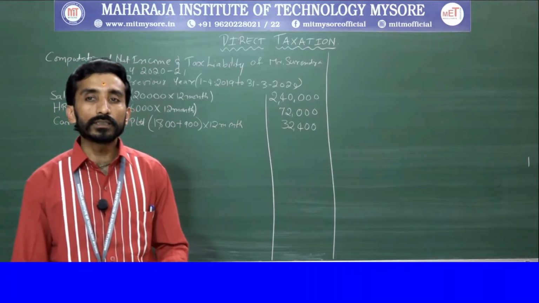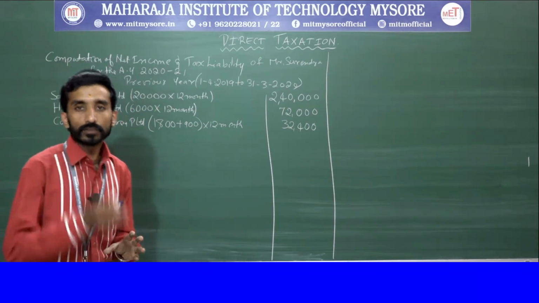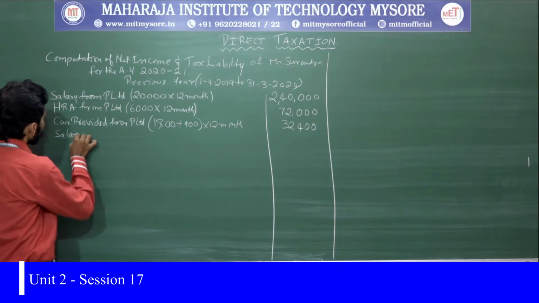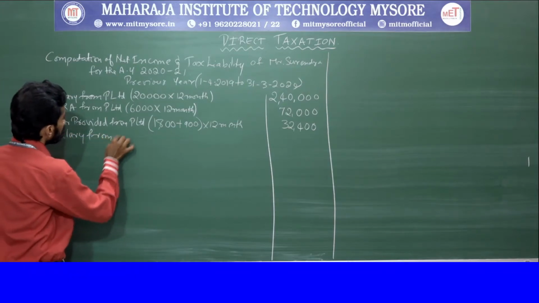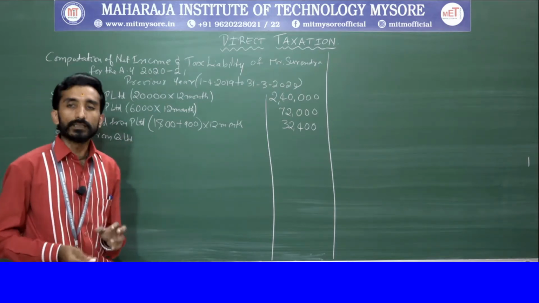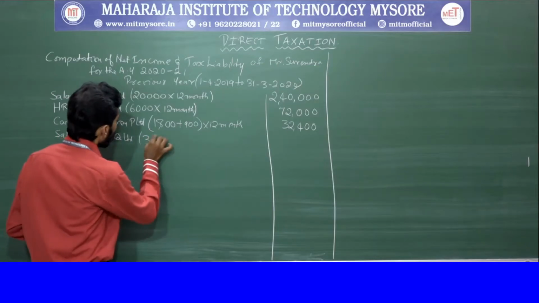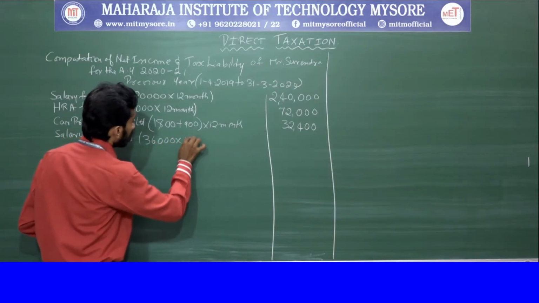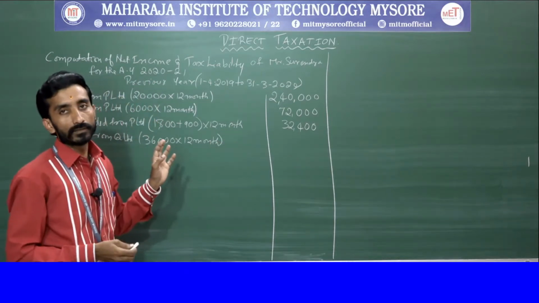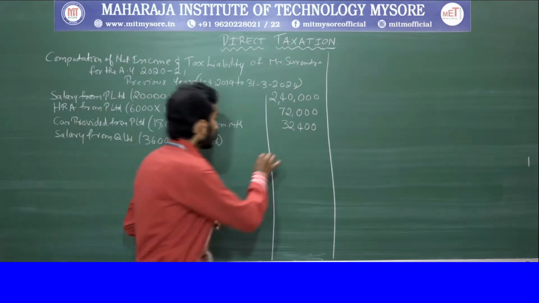Now we will go with the components with respect to Q Limited he has got. There also he has received a salary. So salary from Q Limited. What is the amount of salary he has received in Q Limited? Per month 36,000 he has received, into 12 months. Remember, whenever they have given it per month, you need to convert it into 12 months. So it is 4,32,000.